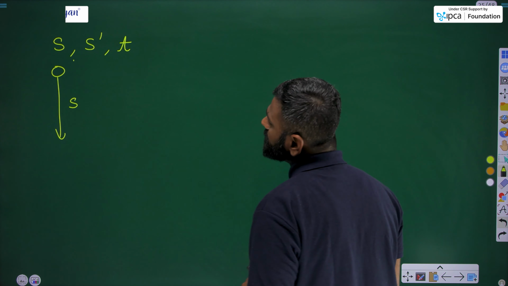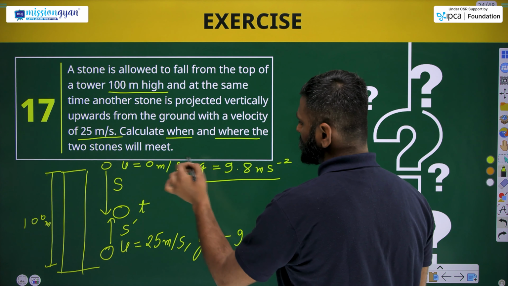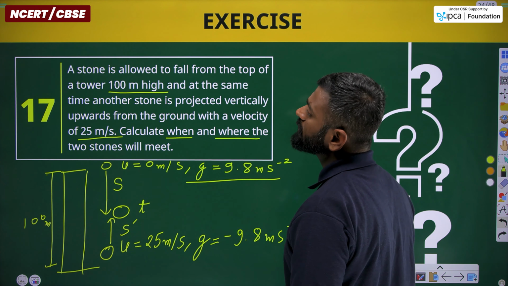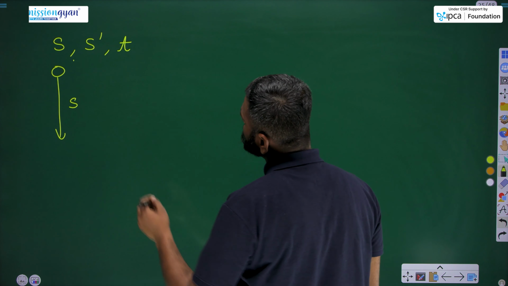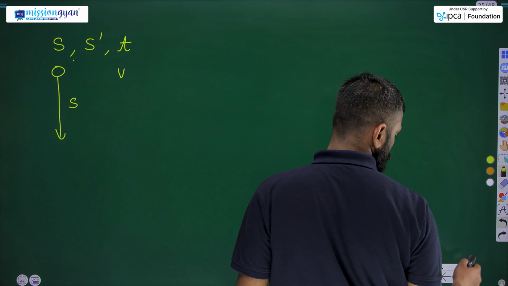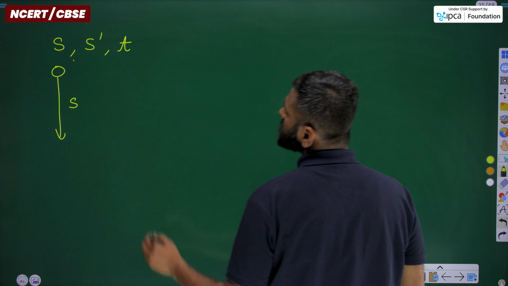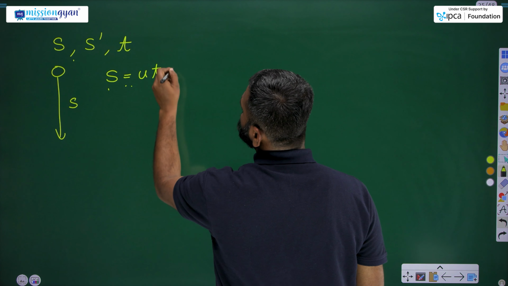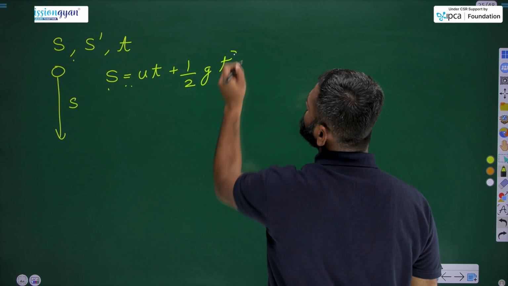So by applying the first equation of motion, as we have given values are s, g and u. We do not have any v here. Okay. So by applying second equation of motion, or we can use third equation of motion, by applying second equation of motion, that is s equals to ut plus half gt square.